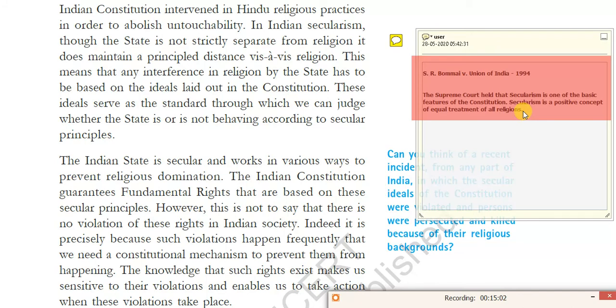So there will be an expected question in the examinations: in which of the following case studies does the Supreme Court say that secularism is a basic structure of the Constitution? The answer would be S.R. Bommai versus Union of India, 1994. Right, my dear students? So this is an important chapter which you have to remember.